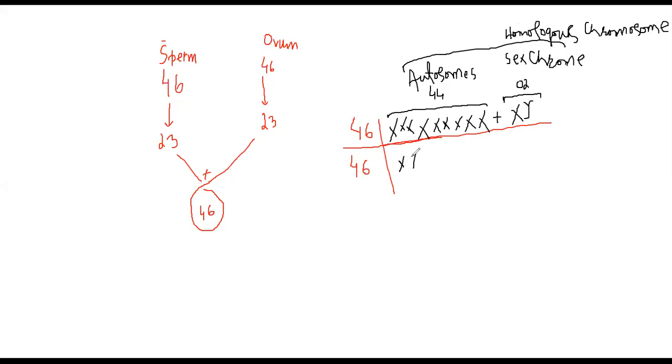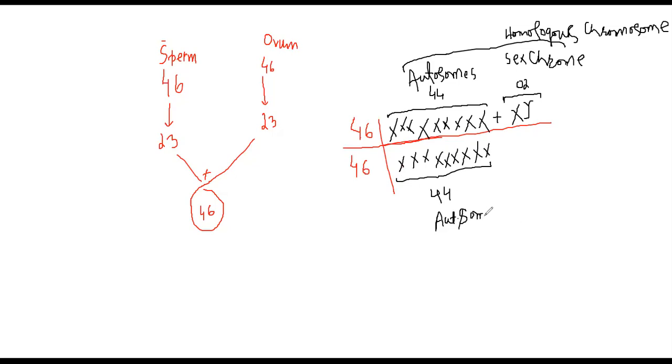Like this is X X X X X X X X X X X X. In the mother, these chromosomes are X X X X X. These are also the 44 chromosomes, and these 44 chromosomes are autosomes. I'm writing AUTOSOMES. These are the autosomes.